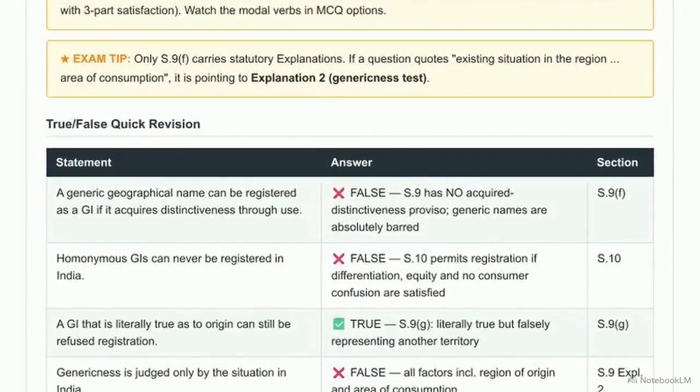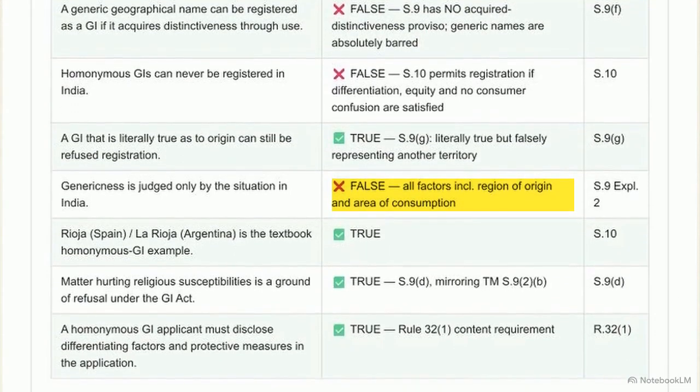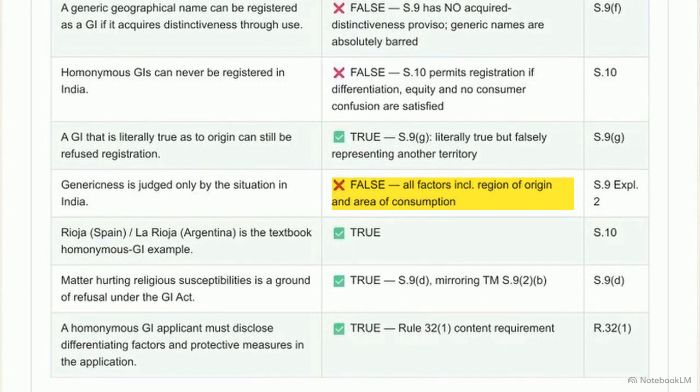Let us finish with a rapid-fire recap. Question 1. How many prohibition grounds exist in Section 9? 7, clauses A through G. Question 2. Can acquired distinctiveness cure a Section 9 objection? No, there is no proviso. Question 3. Which two factors govern the generic name test? The situation in the region of origin and the area of consumption.